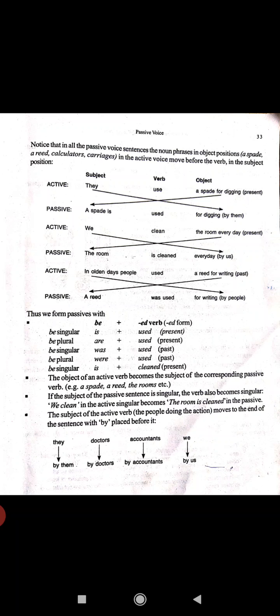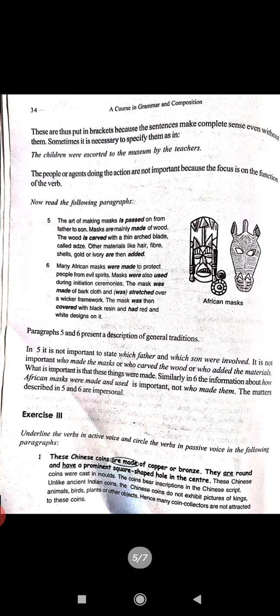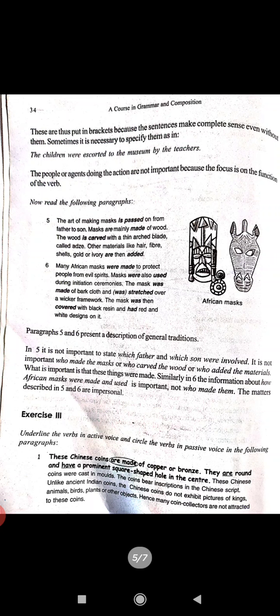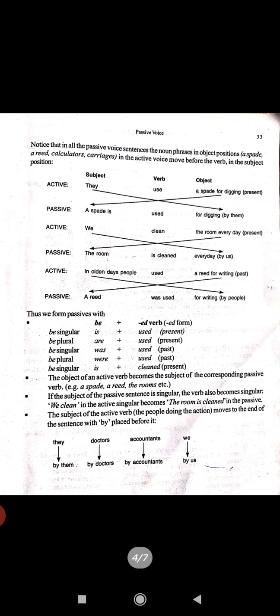The subject of the active verb, the people doing the action, moves to the end of the sentence with by placed before it. So that is it, they. Doctors go by doctors, accountants go by accountants, we go by us. Thus these are put in brackets because the sentence makes complete sense even without them. It is understood that who did